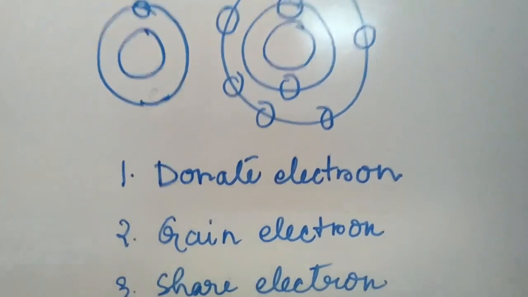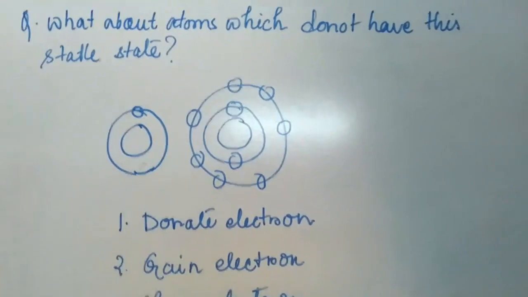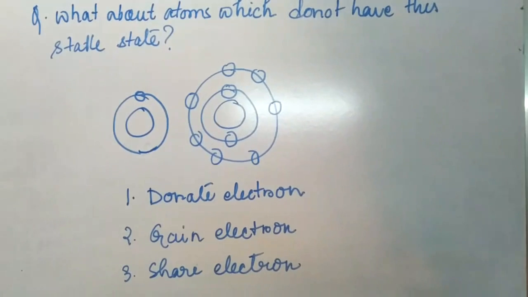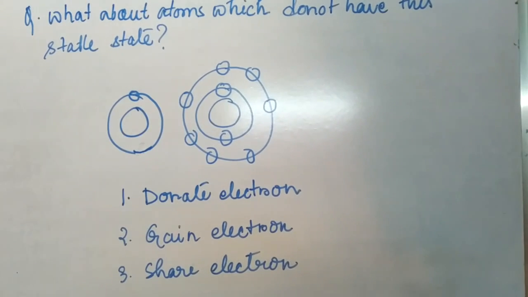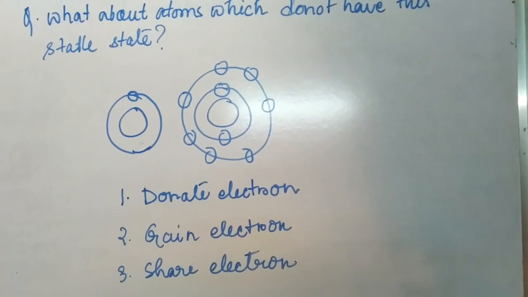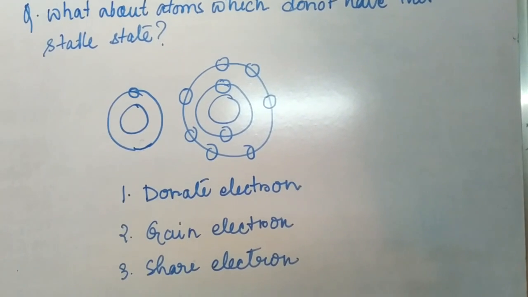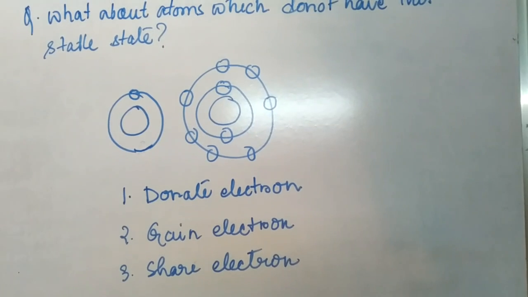Following this 3 rule, atoms will attain their stable state. Either they will donate electrons, or they will gain electrons, or they will share electrons, and this way they will be attaining their stable state.